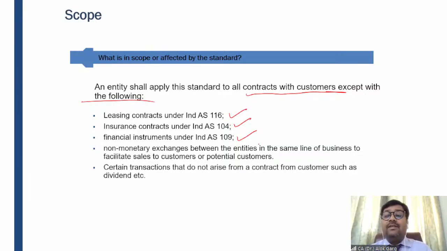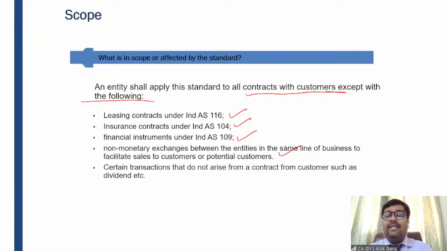Why? Because there is a risk of recognition of artificial revenue. Okay, if this particular standard did not exclude such types of contracts, it may lead to the rising of artificial revenue. We both will make a sale to each other, right? I'll sell to him and he will sell to me. So this will give rise to artificial revenue, and hence if there are two entities in a similar line of business, the exchange between them will be out of the purview of this particular standard. Clear?